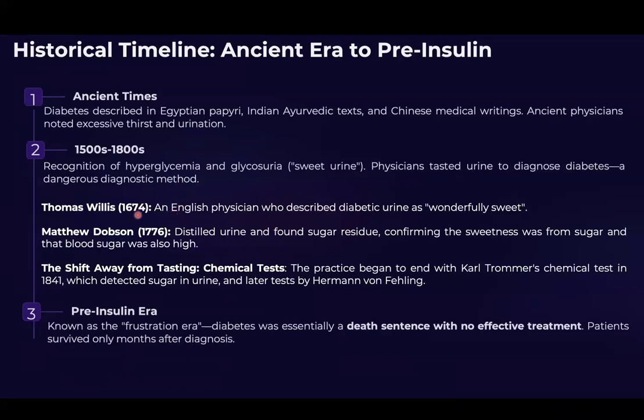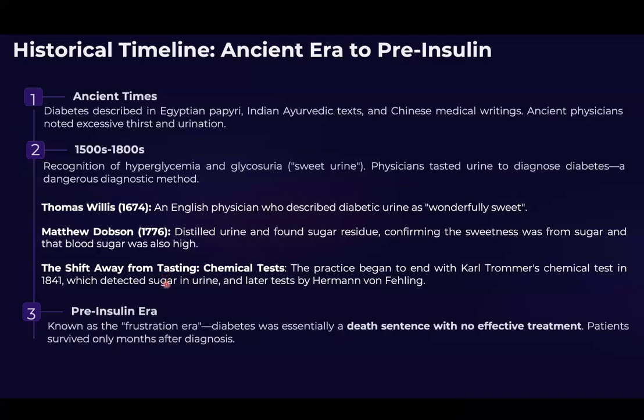Thomas Willis in 1674 described diabetic urine as wonderfully sweet. Matthew Dobson distilled urine and found sugar residue. He confirmed that the sweetness in the urine was from the sugar and that blood sugar was also very high.